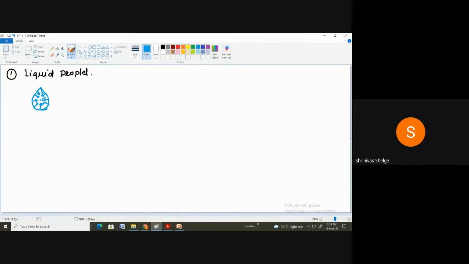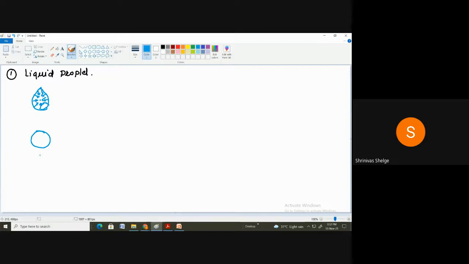It contracts more and more, and finally it will acquire spherical shape. Correct? It will acquire the spherical shape which has the minimum surface area. The final shape of the liquid droplet is what? It will always try to acquire the minimum surface area because these cohesive forces are greater than the adhesive forces.